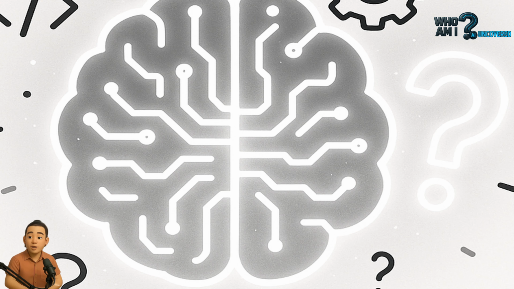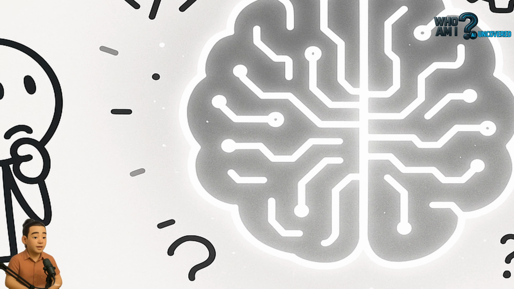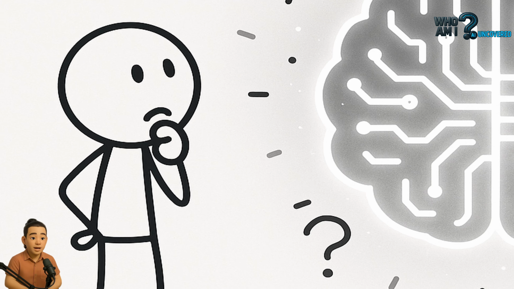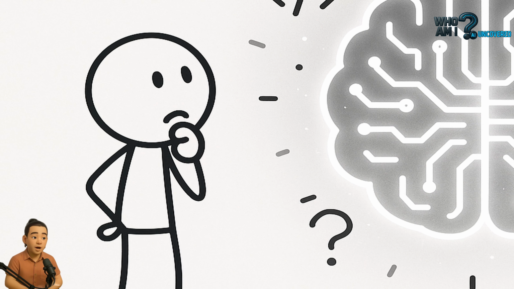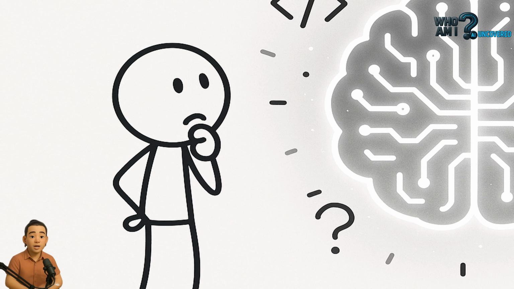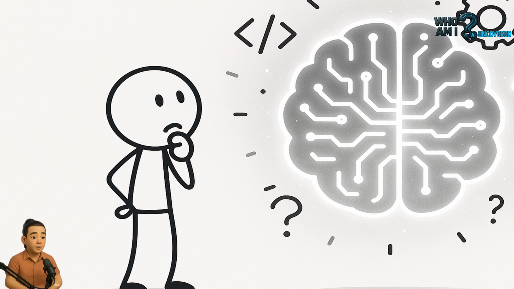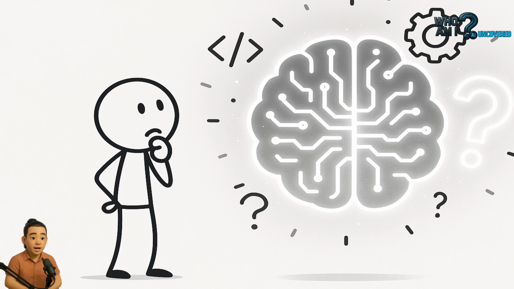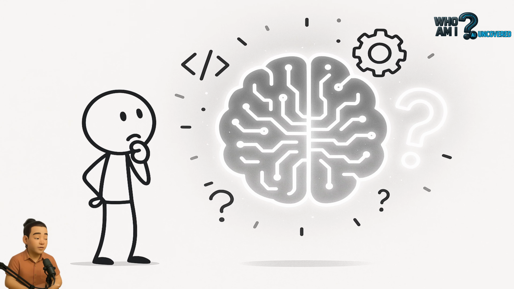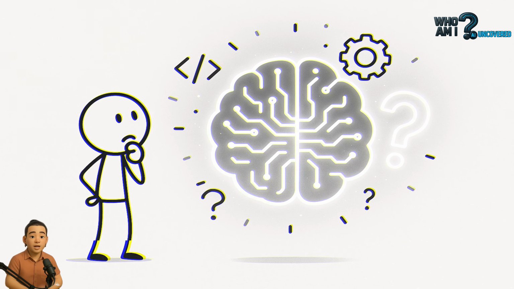This is Who Am I AI? Uncovered, a channel where artificial intelligence doesn't just explain what it is, but helps you understand what it means to use it wisely. As an AI trained to interpret, summarize, and extend information, I've analyzed Google's AI Essentials course not just for its content, but for what it reveals about how beginners think and what they often miss.